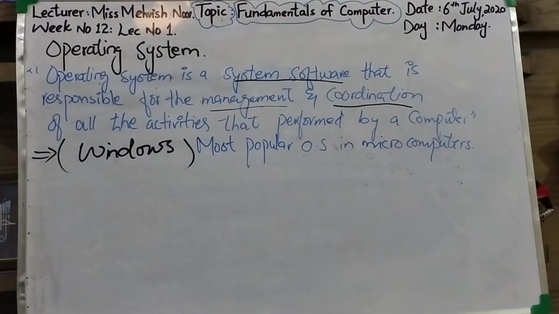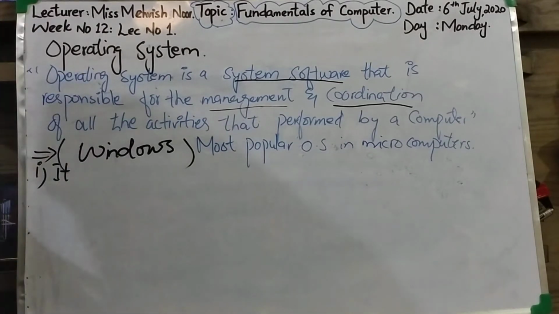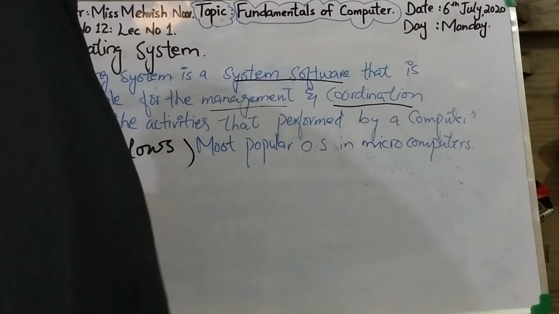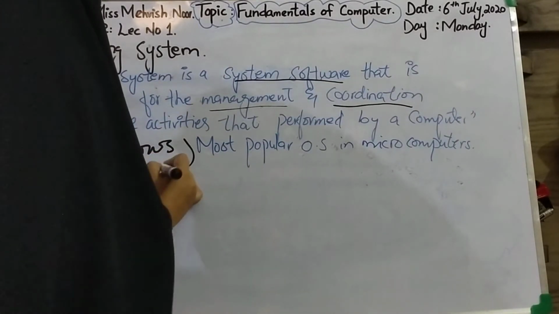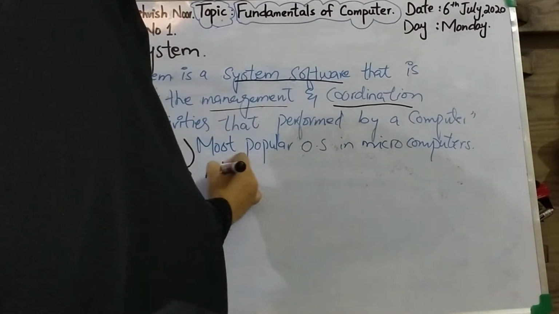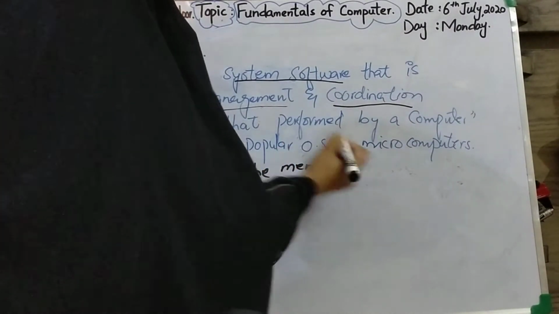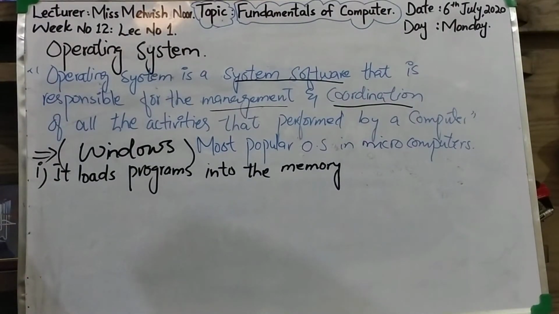Clear? Now, what are the tasks performed by an operating system? What are the main tasks? So, these are the main tasks. I am writing this. It loads programs into the memory and executes them.